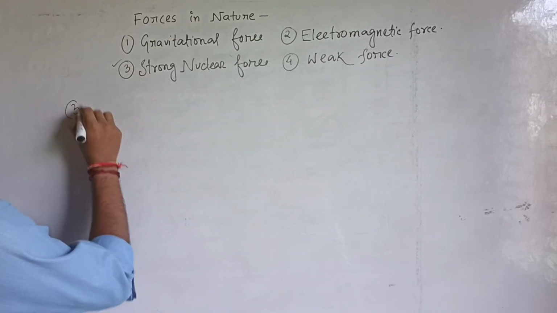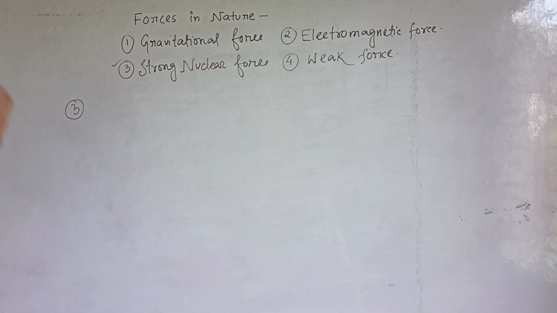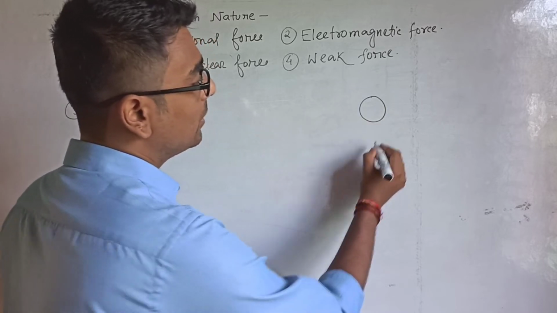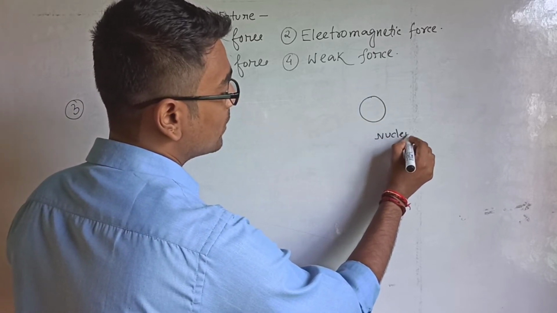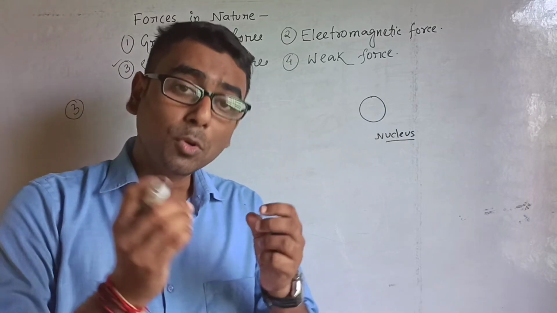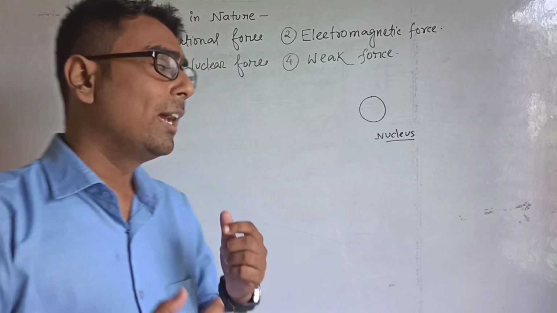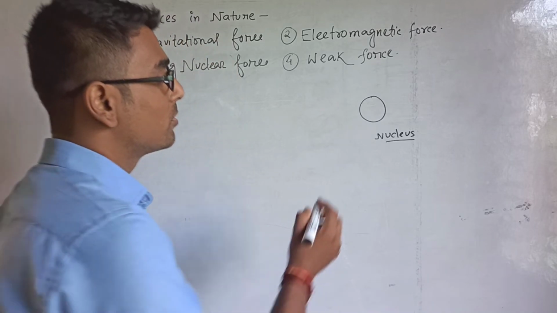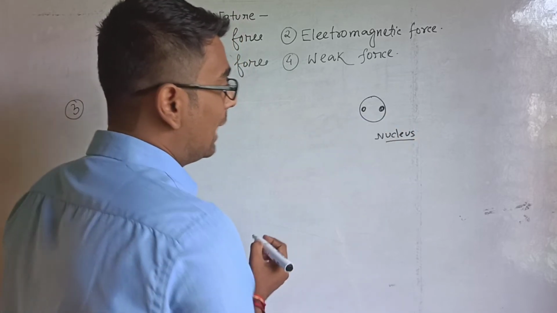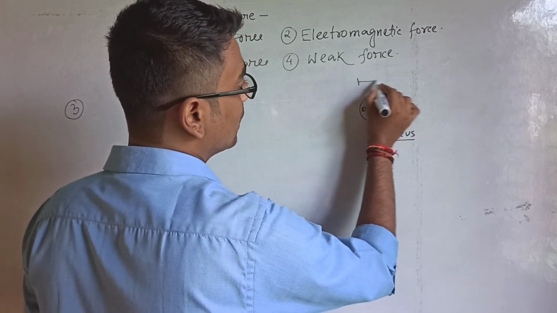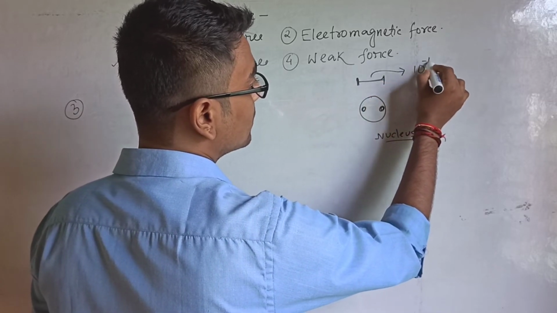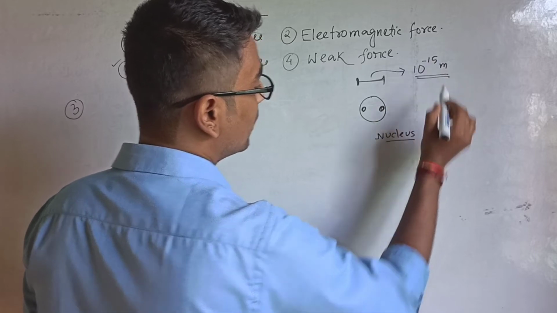Third one, strong nuclear force. Now, suppose this one be the nucleus of an atom. Inside the nucleus there are protons as well as neutrons, and many other elementary particles also. So if we consider two protons here, and we know the size of the nucleus is of the order of 10 to the power minus 15 meter.